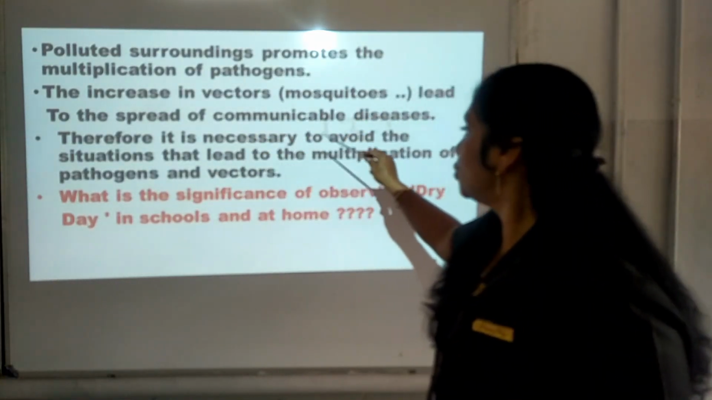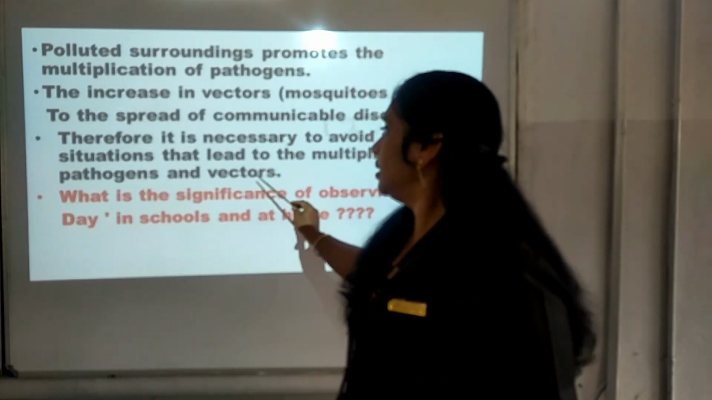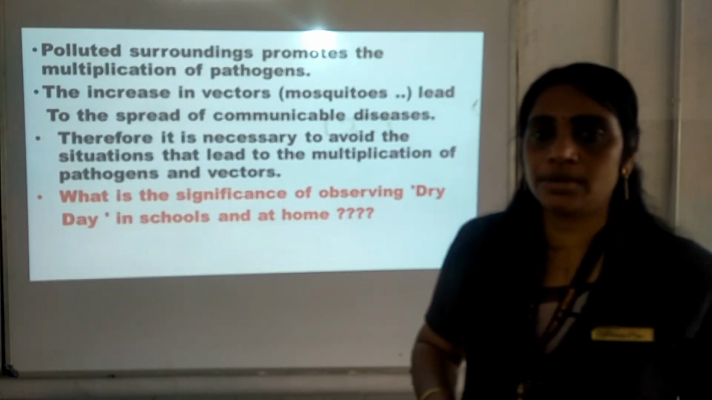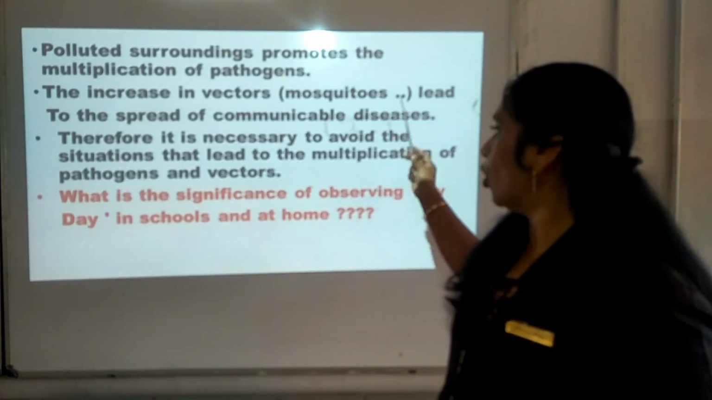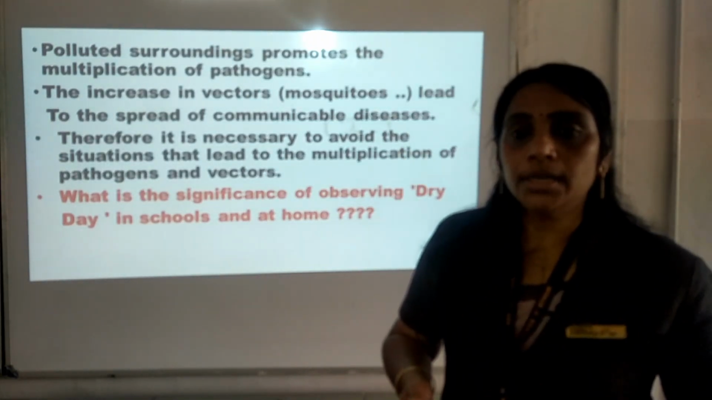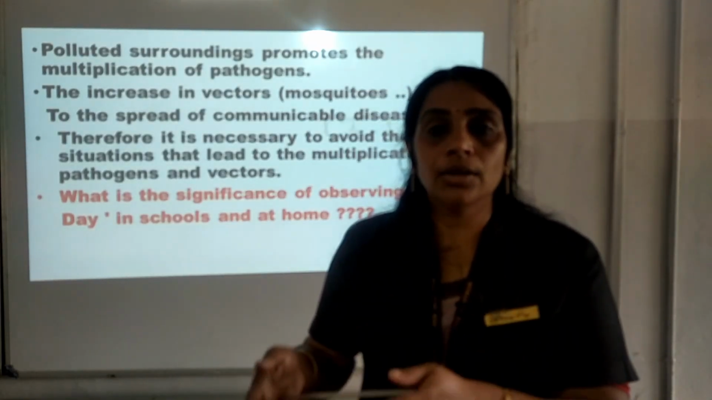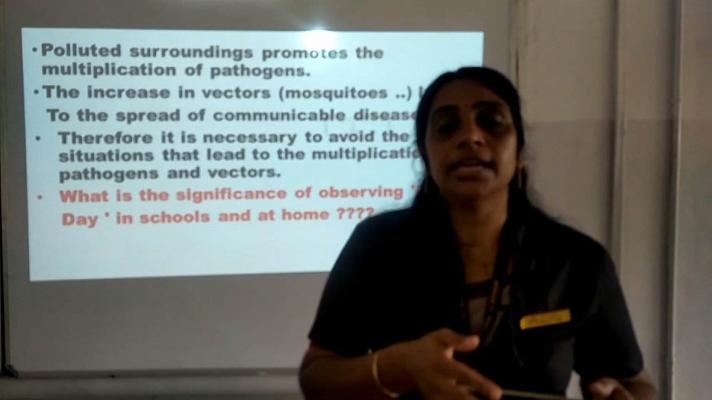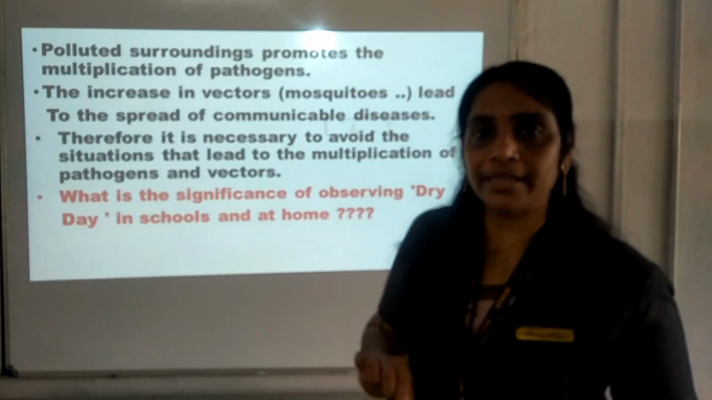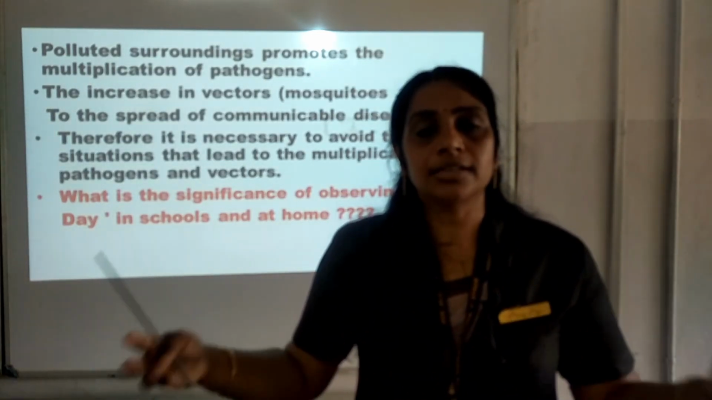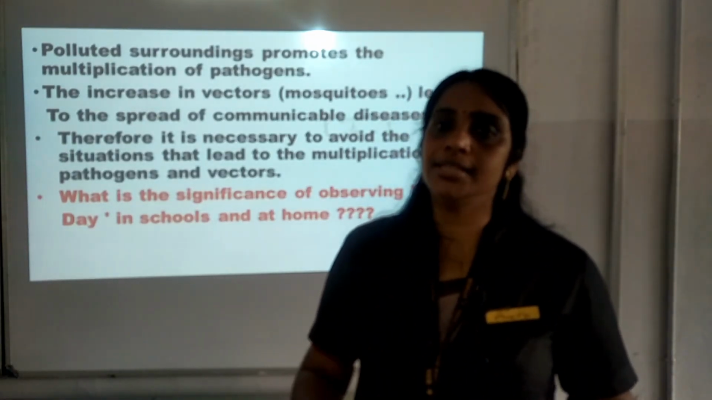Therefore, it is necessary to avoid the situations that lead to the multiplication of pathogens and vectors. That is, situations means the polluted surrounding, it should be avoided. And how can it be avoided? We should not throw the garbage into the surrounding, but we can dispose of it in a proper way. Then only what will happen? There will not be any multiplication of pathogens and vectors, and the surrounding will be neat and clean, and we will be away from the diseases.